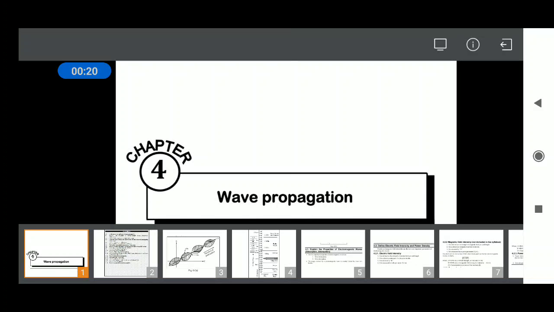We are discussing the analog communication subject. It is one of the important subjects of Diploma in Electronics and Communication Engineering in Telangana state, and this subject is in the 3rd semester. In analog communication, there are totally 6 chapters, out of which we completed 3 chapters. Basics of communication and noise is the first chapter. Analog modulation techniques is the second chapter. Transmitters and receivers is the third chapter. Now we are dealing with the 4th chapter, wave propagation.